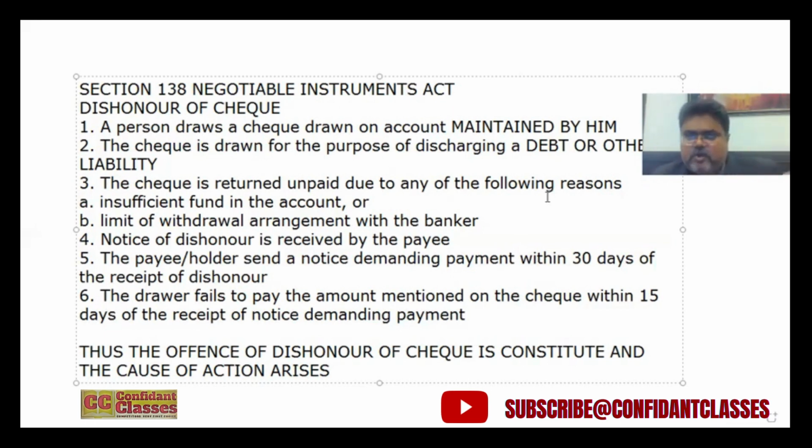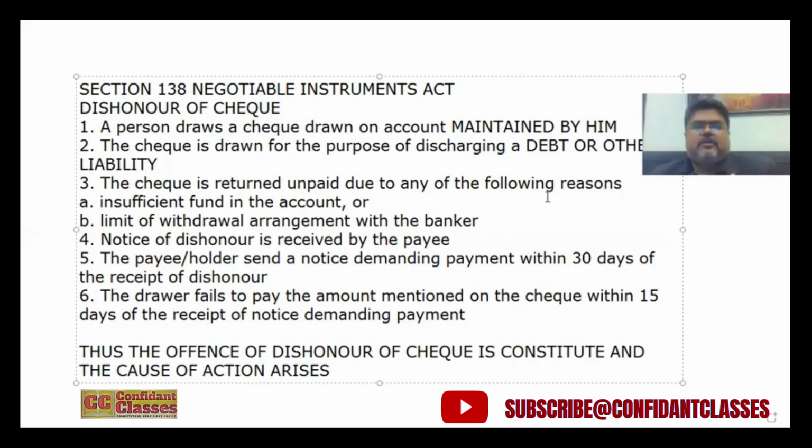So if the endorsement on the check is stop payment, then as the Supreme Court has held, it will be considered as insufficient fund in the account or limit arrangement. It will be covered by Section 138. So if it is because of the stop payment instruction given to the banker, then Section 138 will be attracted. It will be considered as insufficiency of fund in the account.